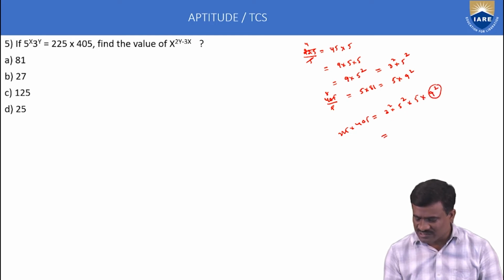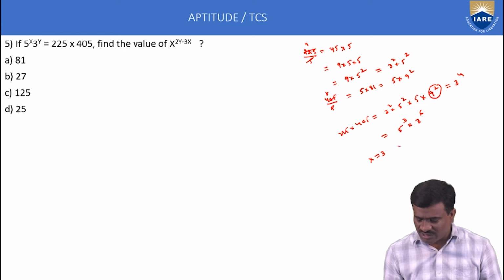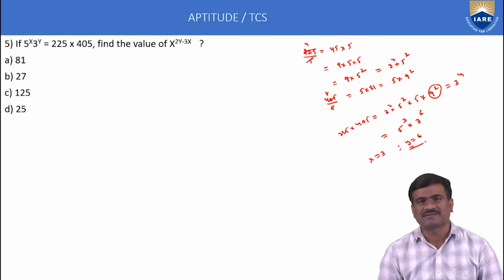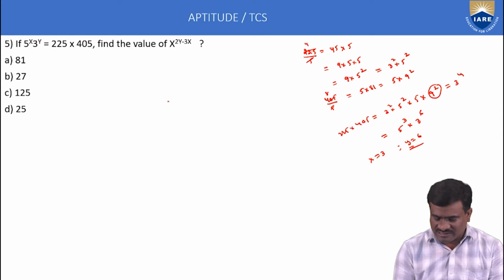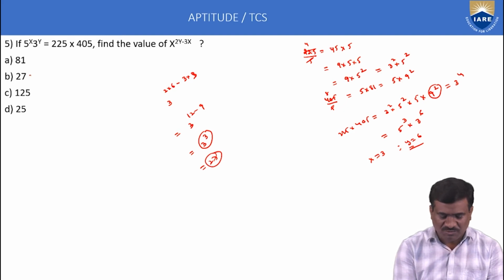The 5 into 9 square means this is 3 to the power of 4. The total number of 5s is 3. The total number of 3s is 6. Here, comparing LHS and RHS, x is equal to 3, y is equal to 6. Now substitute here, x is equal to 3. 2y, 2 into 6, minus 3x, 3 into 3. That is 3 to the power of 12 minus 9, which is equal to 3 cube. 3 cube means 27. Option B only correct.